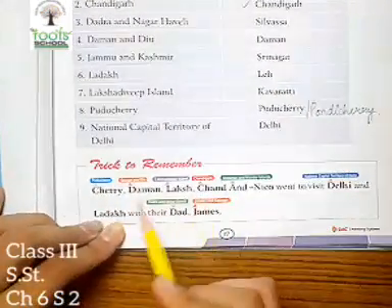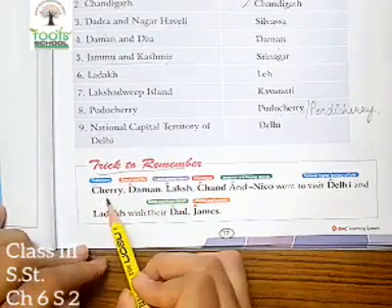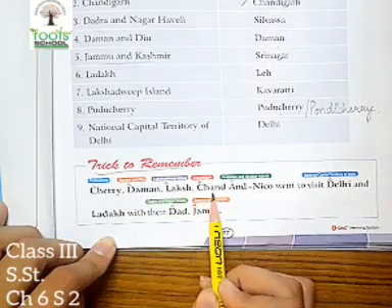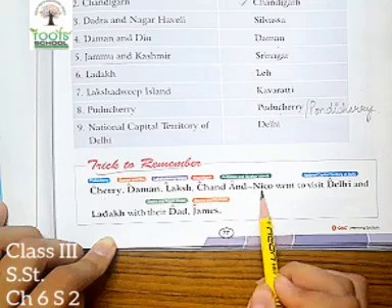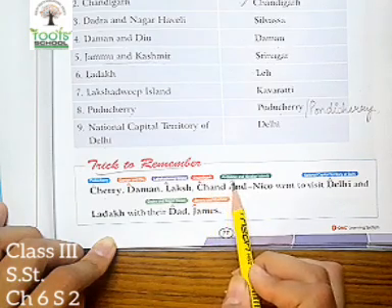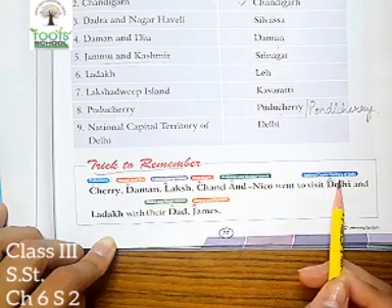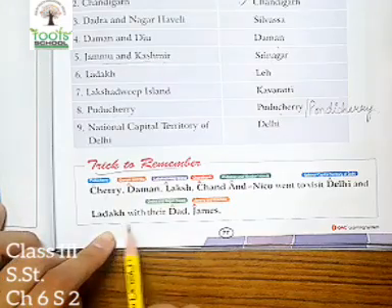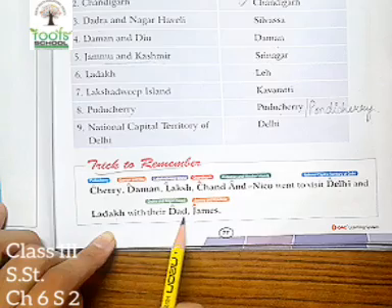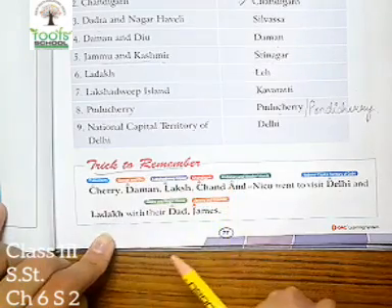Now, here is a funny trick to remember all the union territories. What is it? Cherry for Puducherry, Daman for Daman and Diu, Laksh for Lakshadweep Island, Chand for Chandigarh, and Nico. Chand and Nico mean Chandigarh, Andaman and Nicobar Island, went to visit Delhi, National Capital Territory of Delhi, and Ladakh with their dad. Dad is Dadra and Nagar Haveli. What's the name of the dad? James, Jammu and Kashmir.